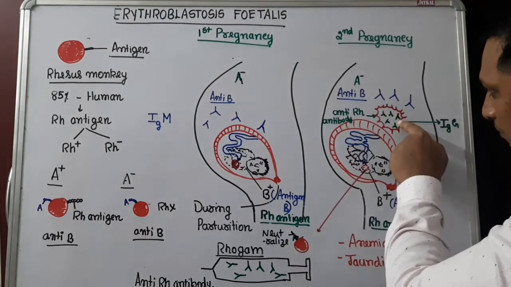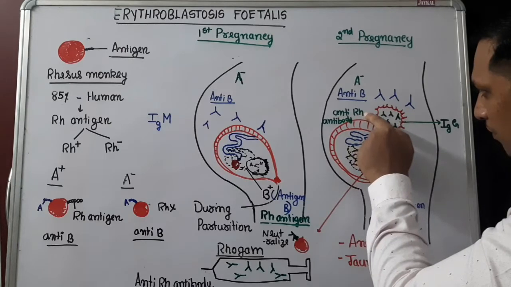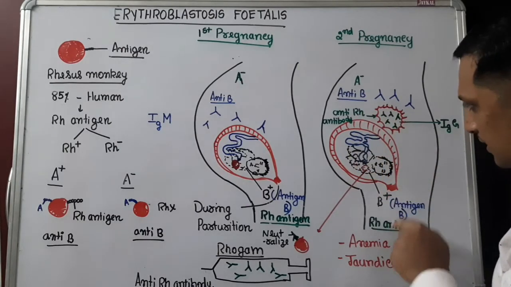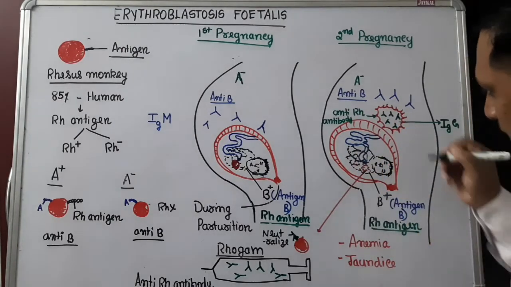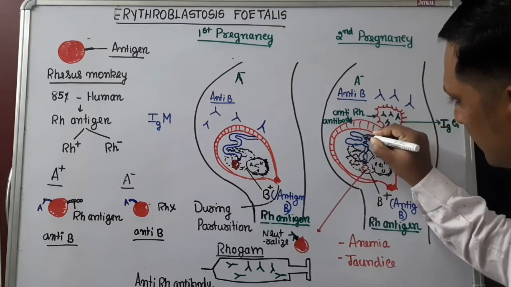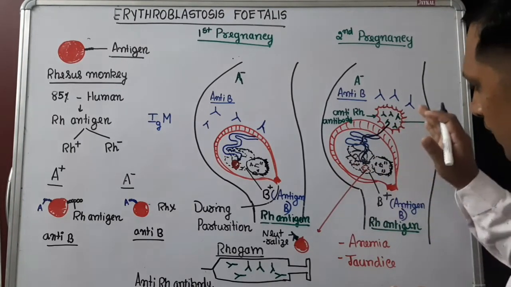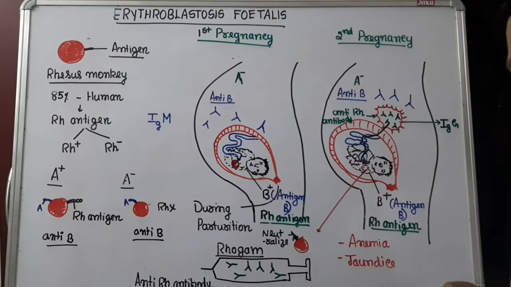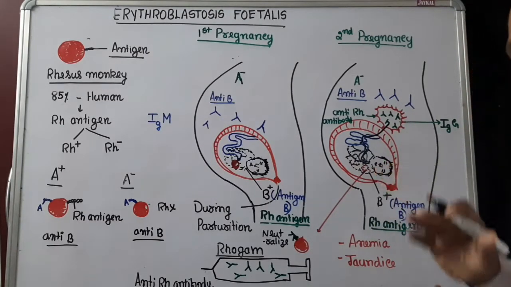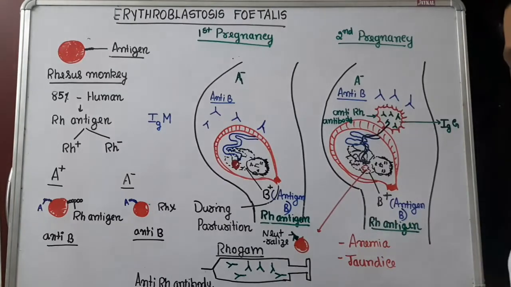Now the mother, who has developed antibody against Rh antigen, can easily pass it through the placenta since it is smaller in size. Once it passes through the placenta, it can attack the RBC.